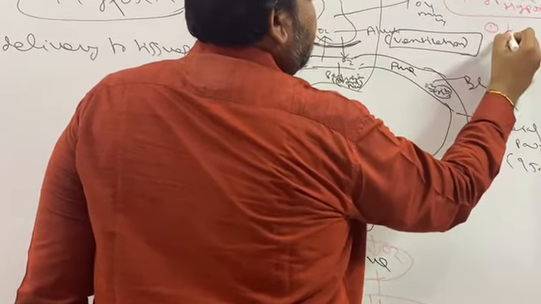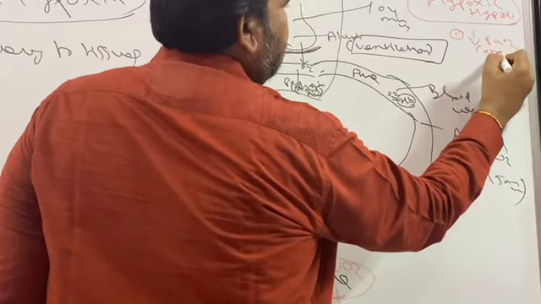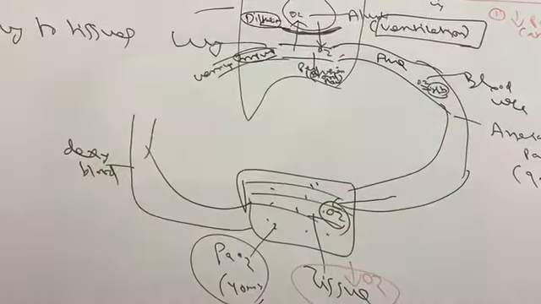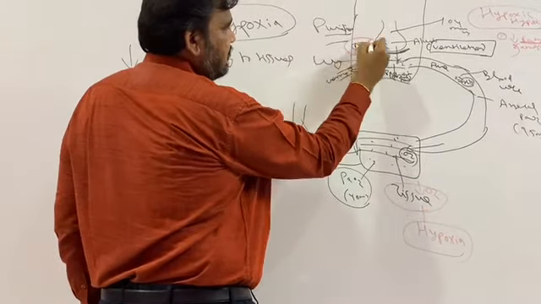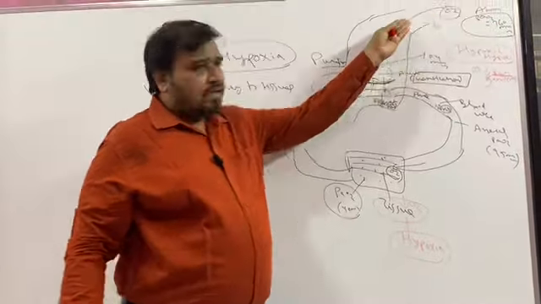So one reason is decrease in PaO2, that is atmospheric oxygen. So hypoxia is decrease in partial pressure of oxygen, and one cause is decrease in PaO2, that coming oxygen itself is decreased. Now you see diffusion, as I mentioned. So that 760 millimeter, that oxygen entering is normal, but